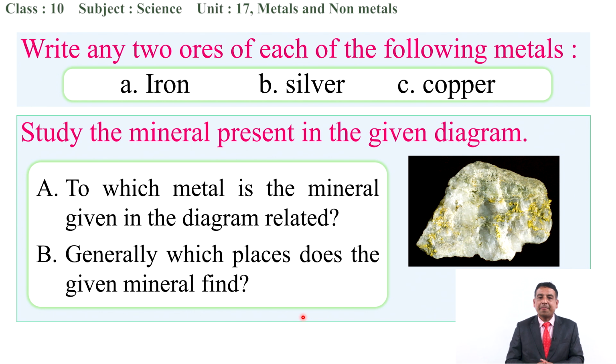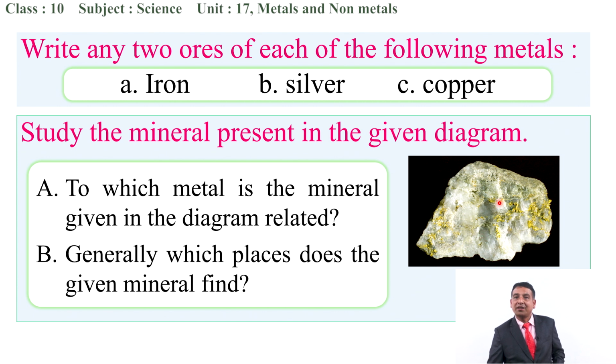Next question is, study the mineral present in the given diagram. The diagram has already been shown in our discussion session. Then the first question related to this diagram is, to which metal is the mineral given in the diagram related? You have to write the name of the metal which we can extract from it.